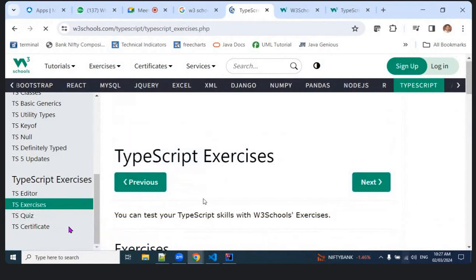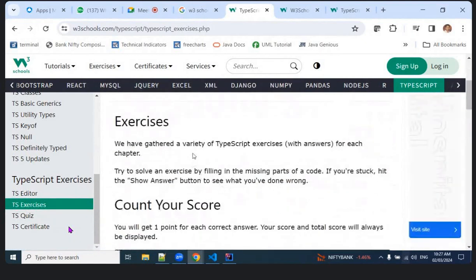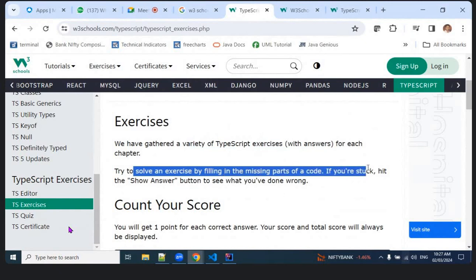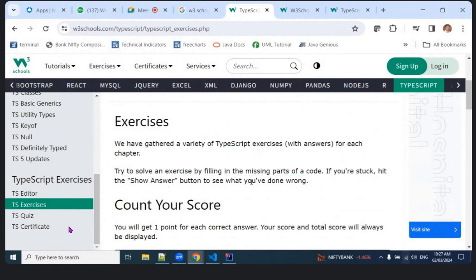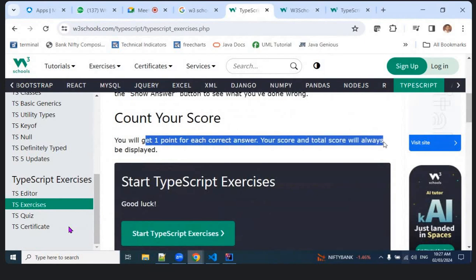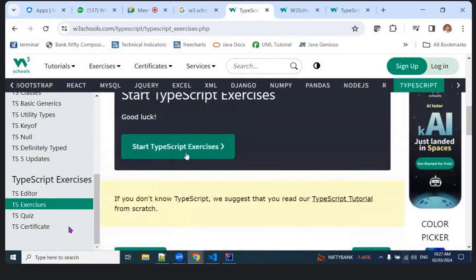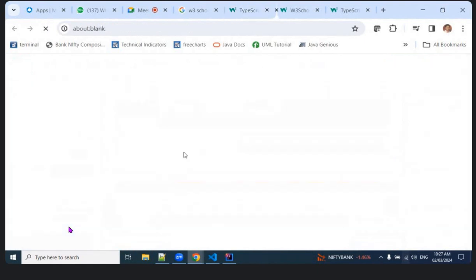Exercises. What kind of exercises are there? We have gathered a variety of types for each answer. Try to solve the exercise by filling in the missing part, but if you are stuck, hit show answer. Count your score. You will get 1 point to be displayed. So maybe a quick exercise, if you do that, it will be good.